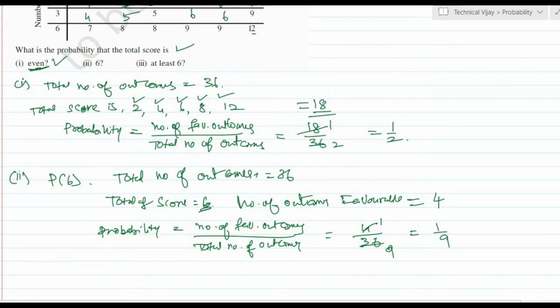Now the third portion: the total score is at least 6. That is the probability of the score being at least 6.